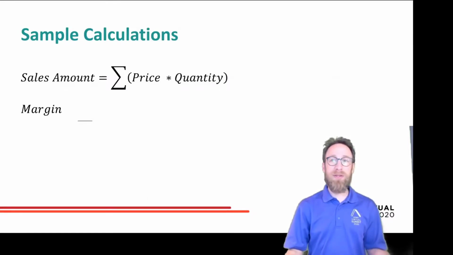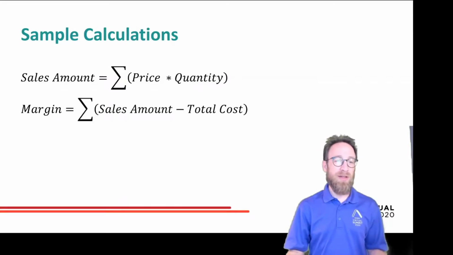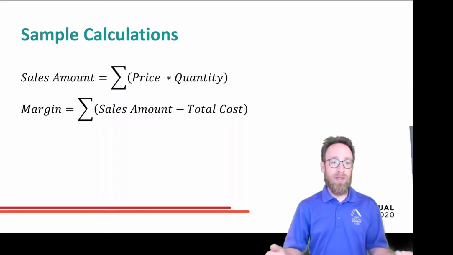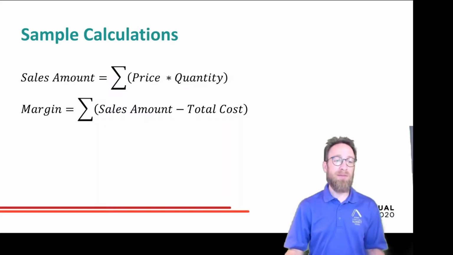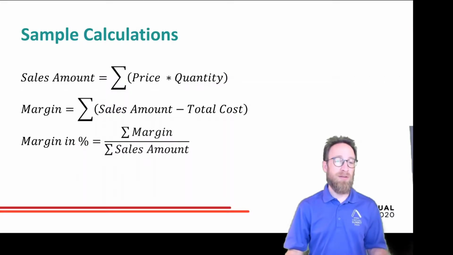Then we will talk about the margin. The margin is calculated as sales amount minus the total cost. That's the margin we can live off, and we can also calculate the margin in percentage. That means in percentage of the sales amount. So margin divided by sales amount.